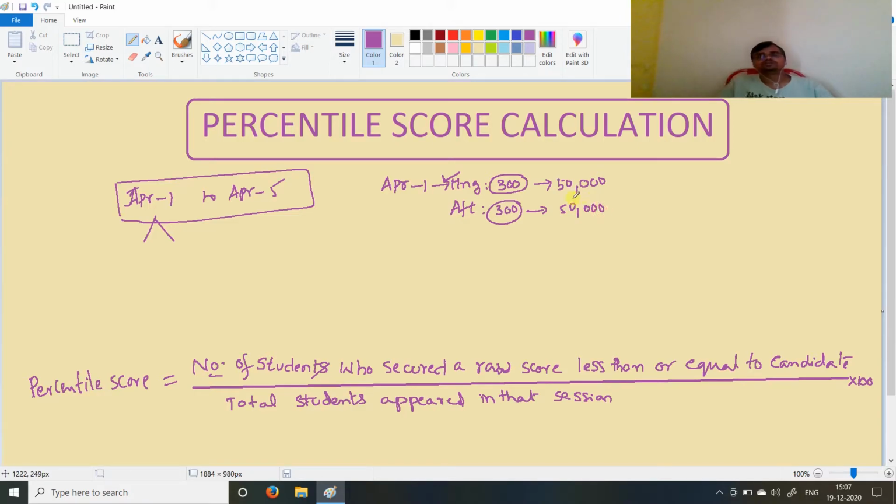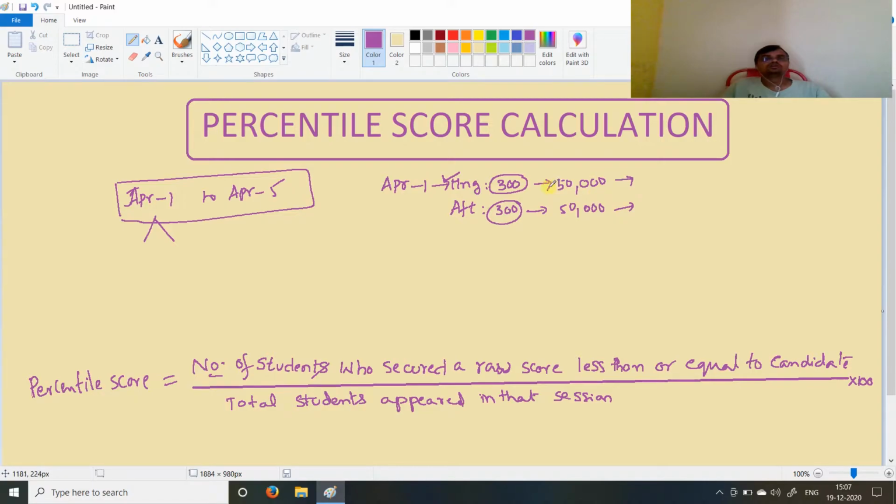It may vary, not exactly. Like that April 2nd, 3rd, 4th and 5th. Every slot may have 50 to 80,000 students, depending on the number of students, which we cannot say exactly.